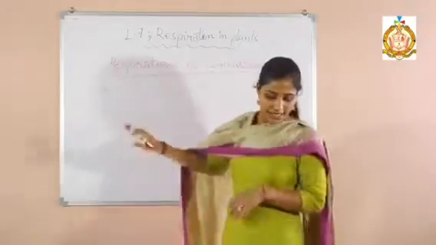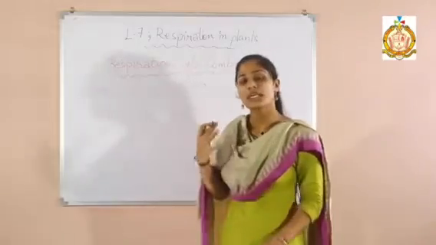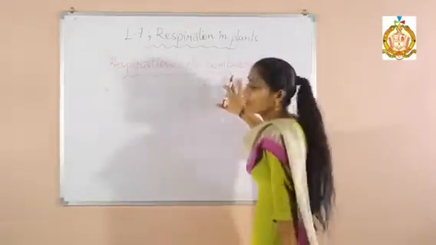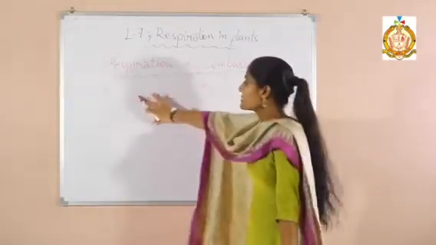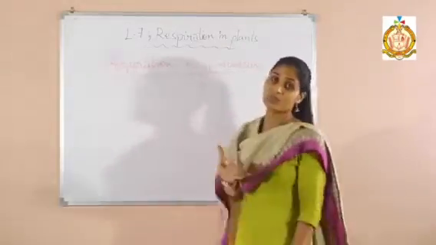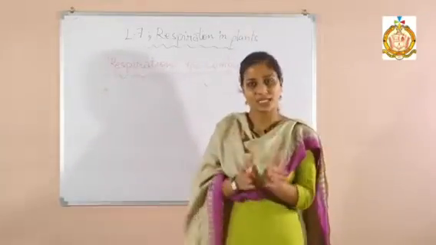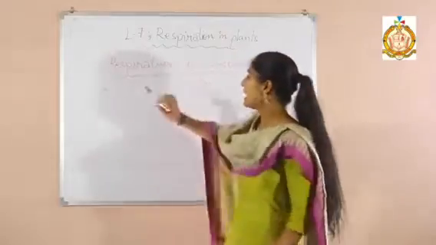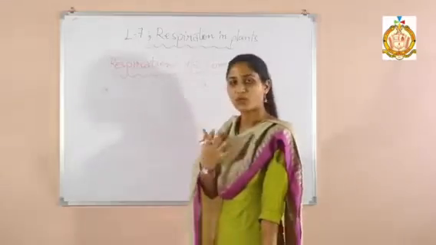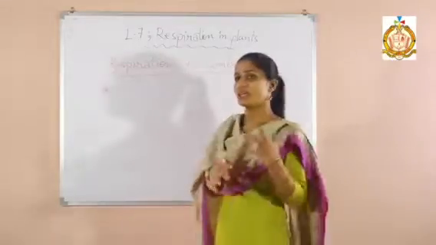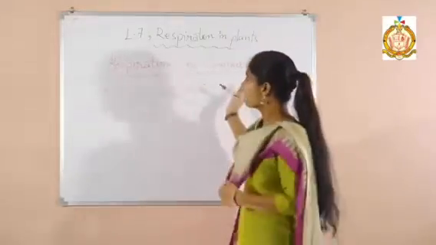Next thing is that in the respiration process energy is liberated in the form of ATP, and during combustion heat is produced. So here ATP is produced, and here energy is produced in the form of heat. So these are a few differences between respiration and combustion. One thing more, respiration takes place in the cells, in the human cells, and combustion takes place by firing the wood or by lighting it up. So there is the difference between these two.